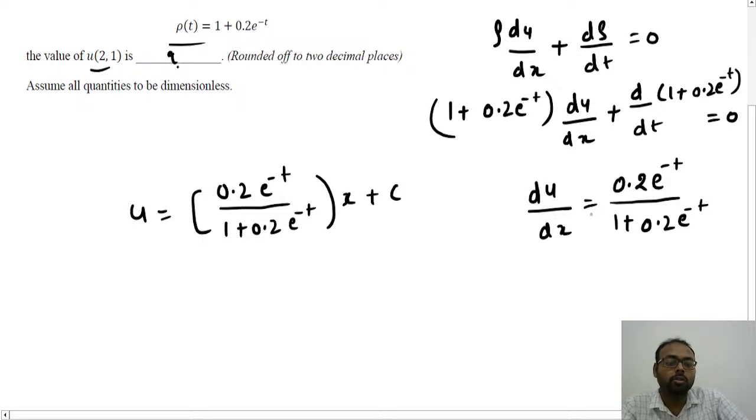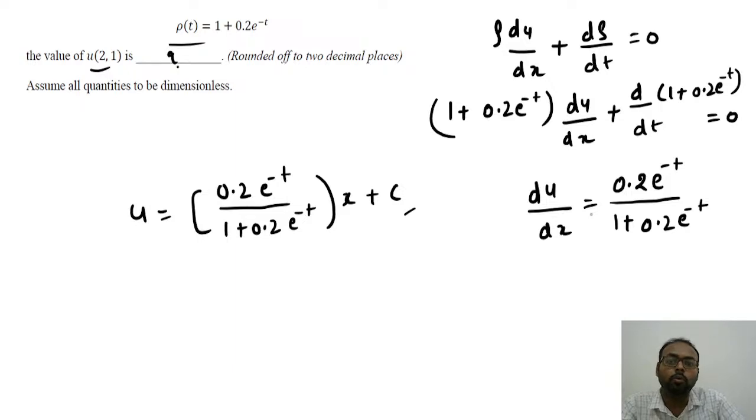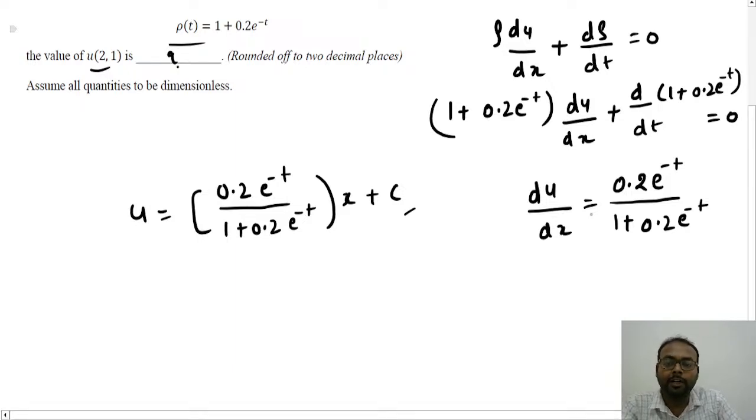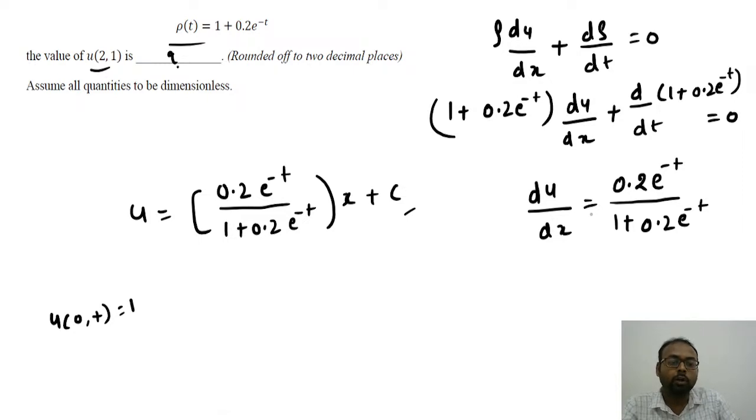C is what? A constant. Now what will we do? We will try to find out this constant value, as we have been given one condition: u at 0, 1 is equal to 0, t is equal to 1. This is what we have been given, right? So when we put this, we can have the value